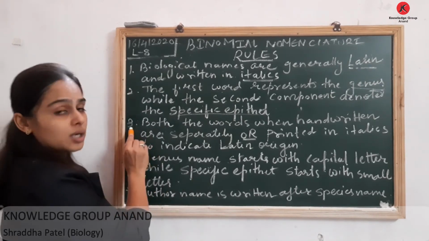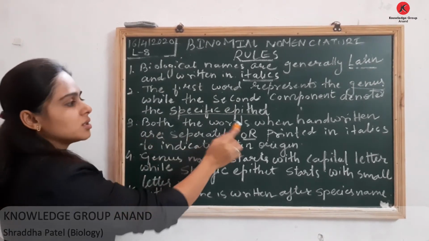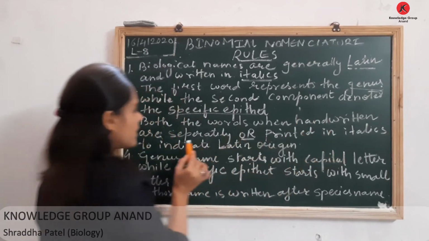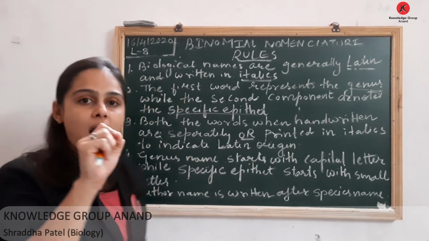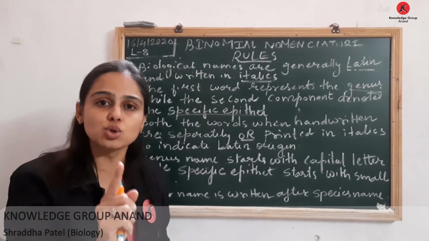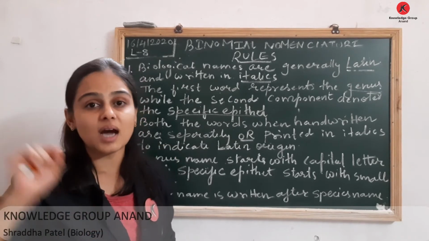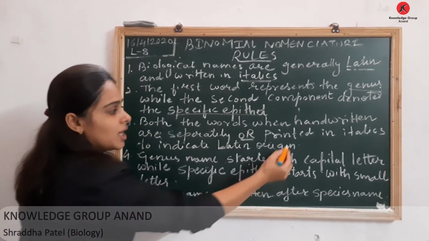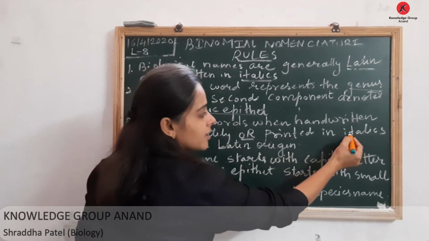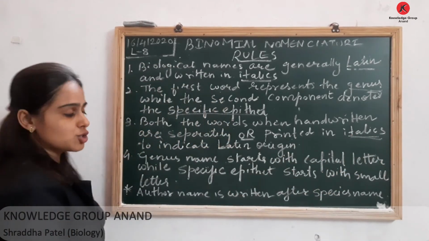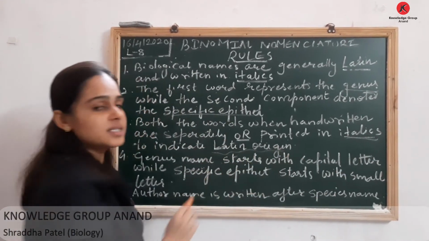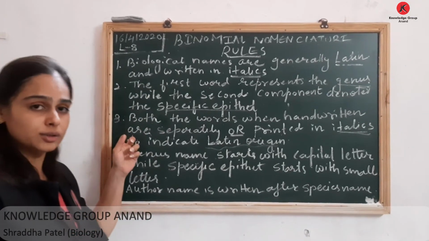The third rule is that both the words, when handwritten, must be separately underlined, and if printed, they should be in italics to indicate their Latin origin. This is an important rule.